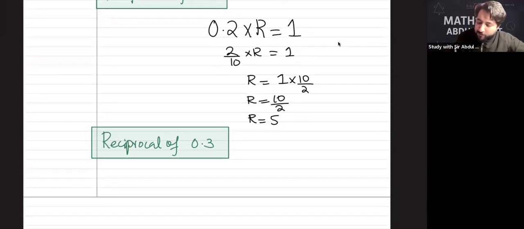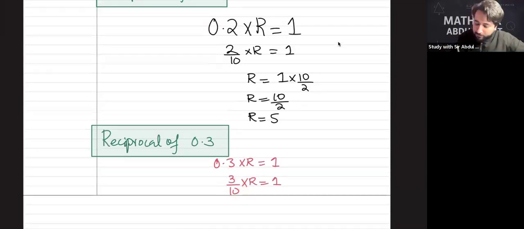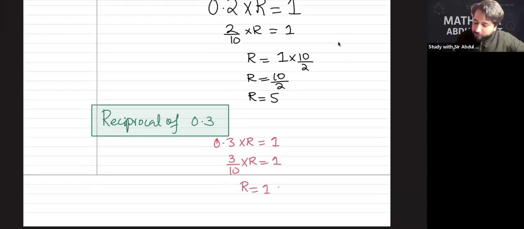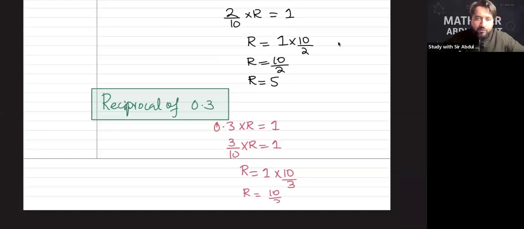I know that 0.3 times reciprocal is equals to 1. 0.3 is 3 by 10, multiplied with r, is equals to 1. But the 3 by 10 is in multiplication, so it will go to the right side as a flip. So it would be r is equals to 1 times 10 over 3. So 1 times 10 is 10. So r is equals to 10 over 3. Do not write this as 3.333 because you cannot stop this 3, that's a recurring decimal. How to do that? Remove the decimal and put 10 as a denominator and right side पे flip हो जाएगा. Yes, बिल्कुल, very good. Nice explanation, Aisha.